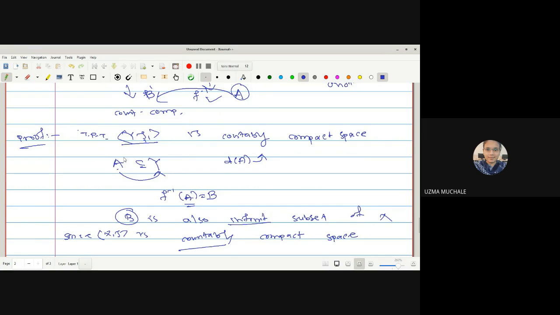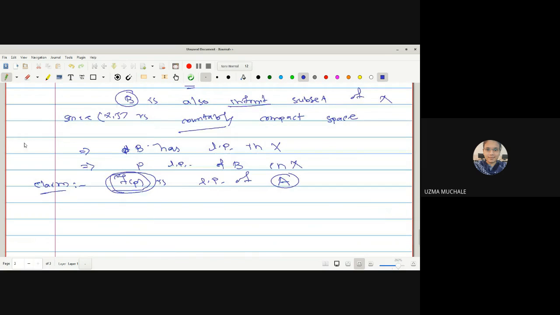We started with Y2 1, and our aim is to prove it is countably compact. For that we considered any infinite subset A of Y, and with the help of f being a homeomorphism, we considered f inverse of A equal to some set B, an infinite subset of X. With the definition of X2 being countably compact, B has a limit point in X. As it has a limit point, we consider P a limit point of B in X. Our aim is to prove that f of P is a limit point of A. How do we prove this statement?